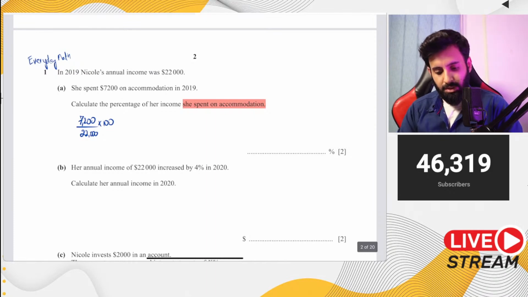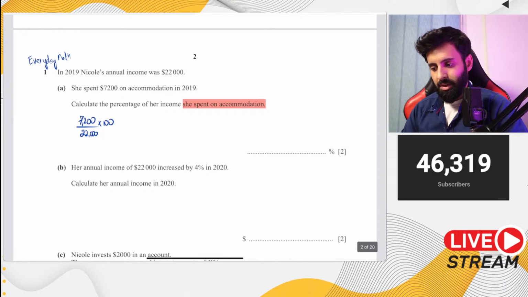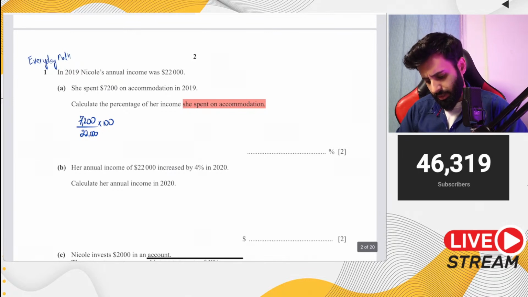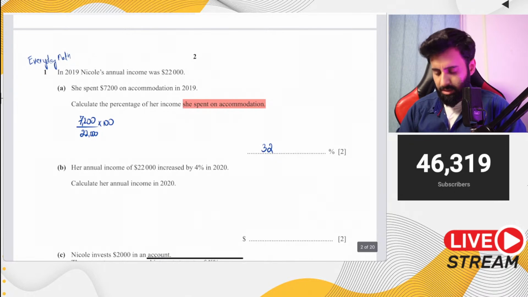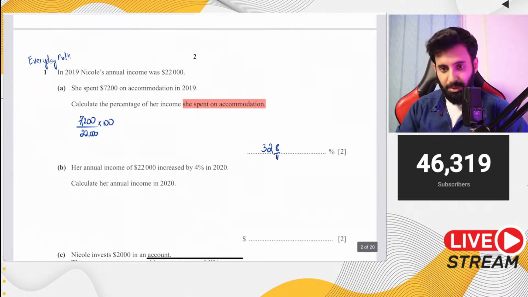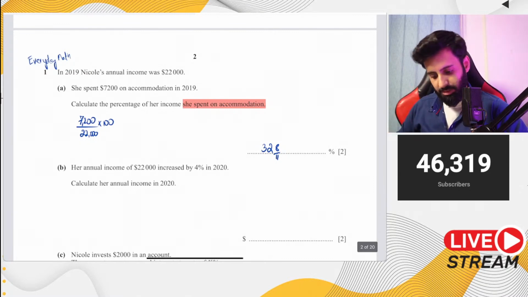So 7,200 divided by 22,000 into 100. So what do we get? We get 32.72. So we'll lock it at 32.7. If you want, you can write it as a mixed number also, 32 and 8 upon 11%, because it's a recurring decimal.